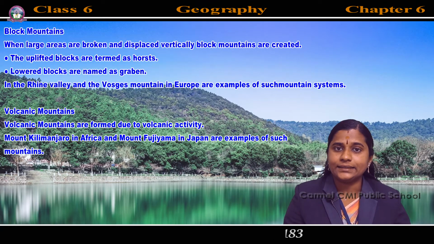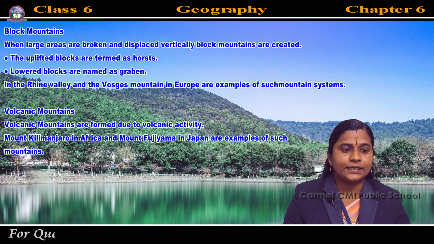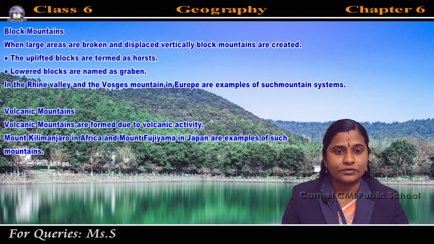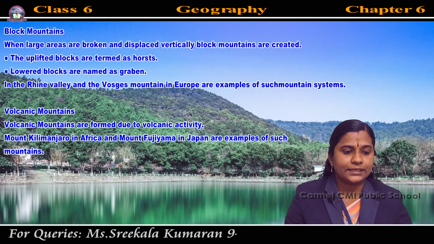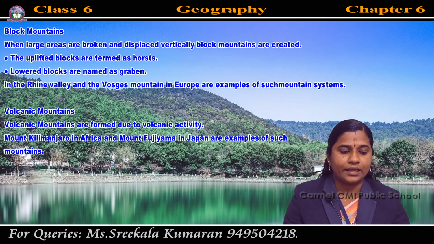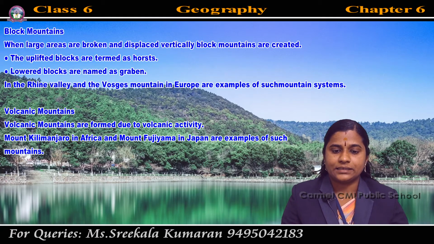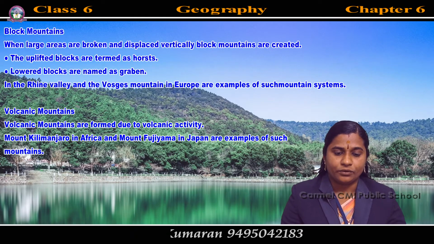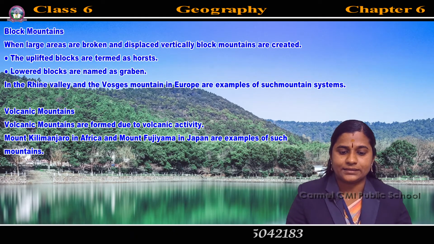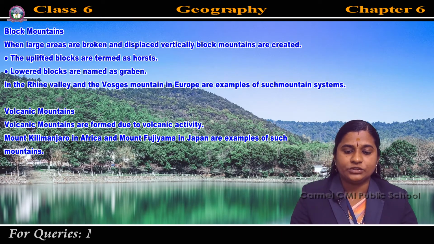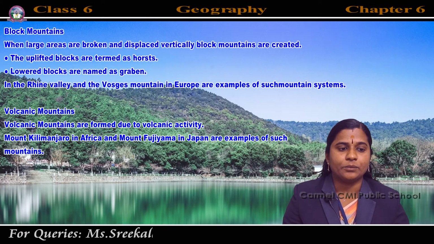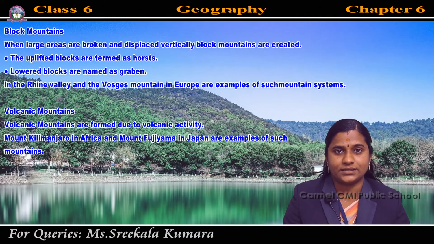So there are mainly three types of mountains: fold mountains, block mountains and volcanic mountains. Examples of fold mountains are the Himalaya, Alps, Aravalli, and the Appalachians in North America. For block mountains, the Rhine Valley and Vosges Mountains in Europe. For volcanic mountains, the major examples are Mount Kilimanjaro in Africa and Fujiyama in Japan. So these are the different types of mountains.